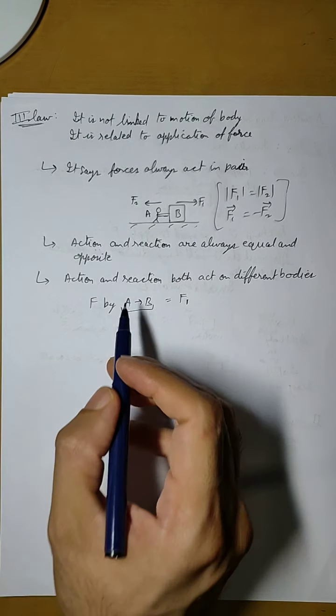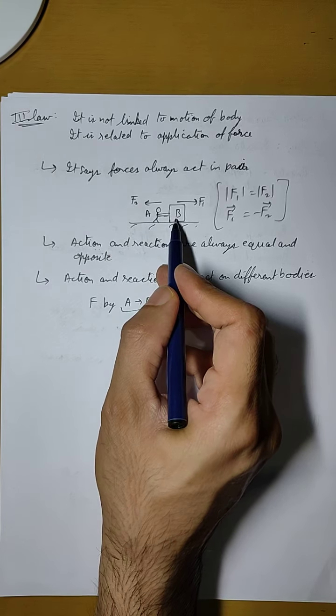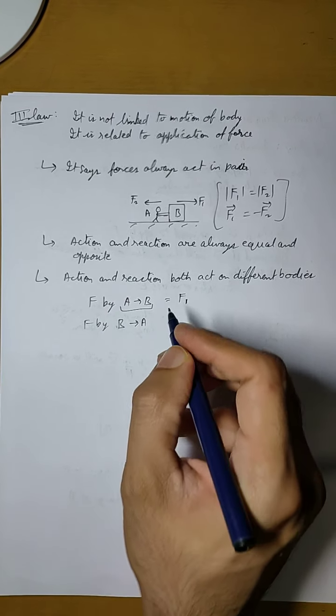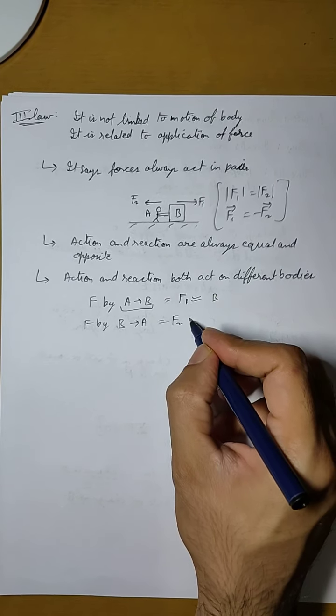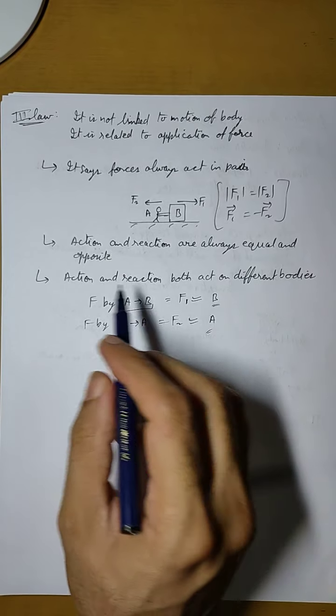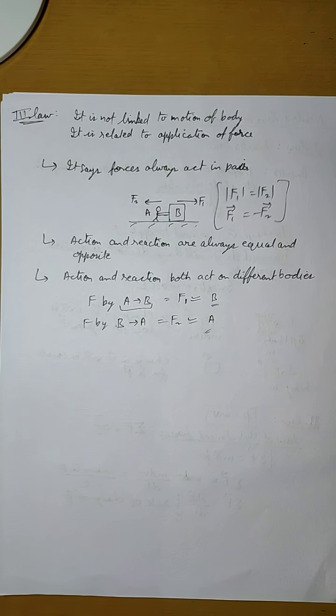This is the important thing. It is applied by A on B. Now the reaction force F2 is applied by B on A. This is F2. That means F1 is being applied on B while F2 is being applied on A. So these are two different bodies. That is what is meant when we say that action and reaction both act on different bodies.